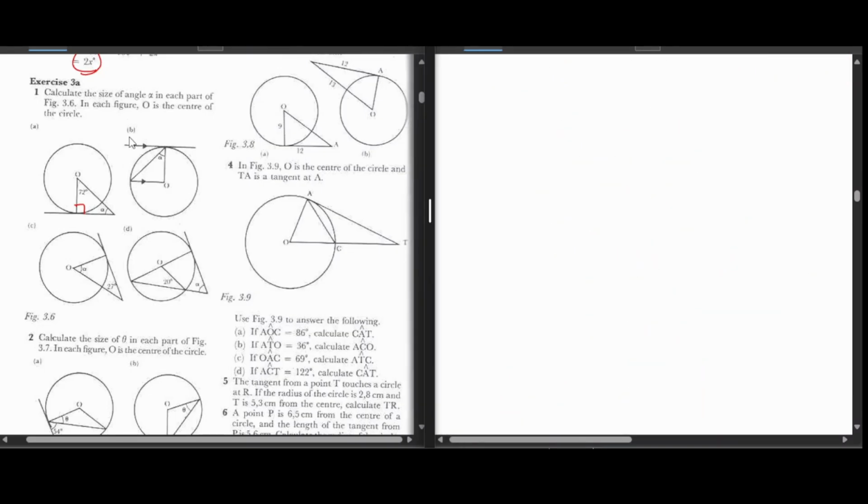For question B, I want you to do research on this one. It's a very important question, but you should know you have set angles because of this system of parallel lines with the transversal line.